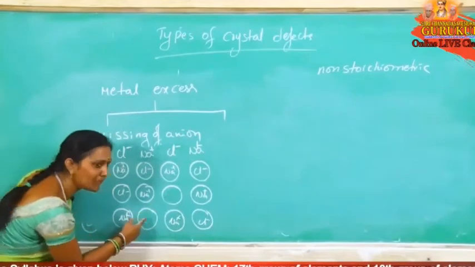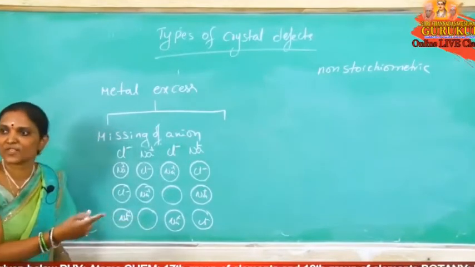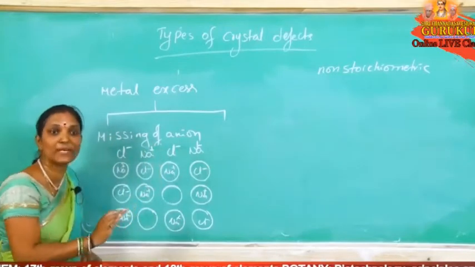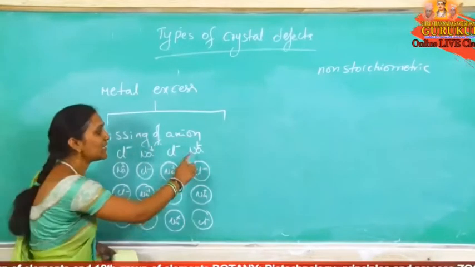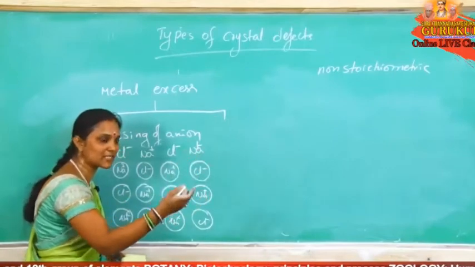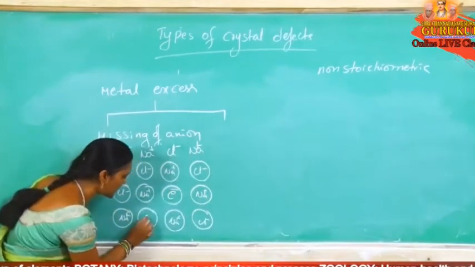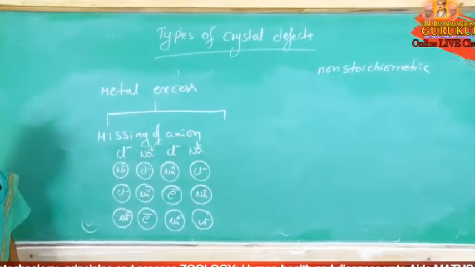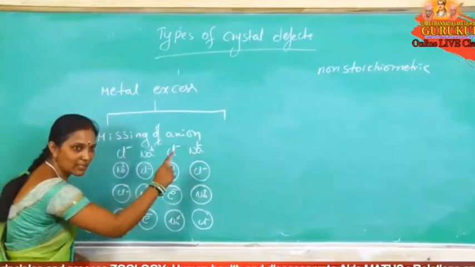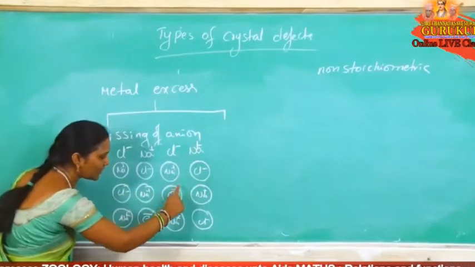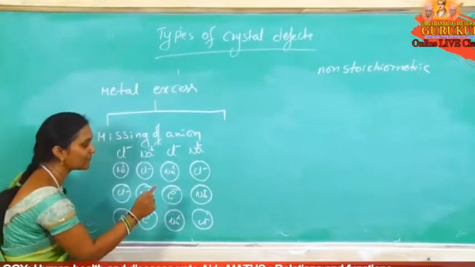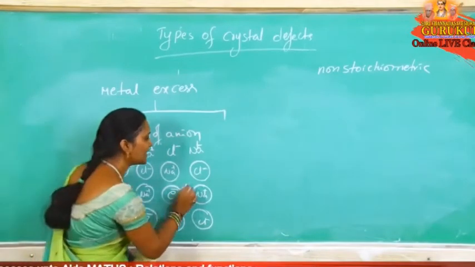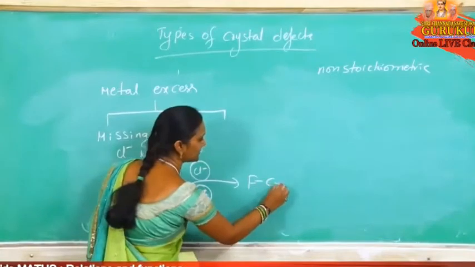But what happened here? Anions are missed. Now to balance the charges, to maintain electrical neutrality, the one electron that sodium already released comes and occupies this lattice site. One sodium releases one electron, and that electron occupies this anionic site. If the free electron occupies an anionic site, then that is an F center.